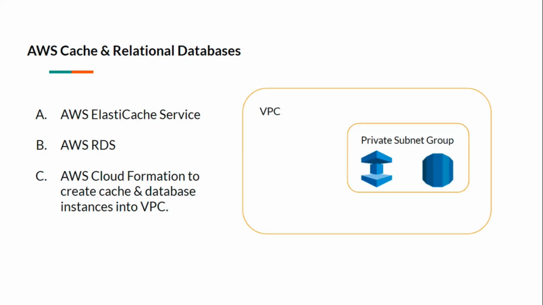Today we are going to talk about AWS Cache and relational databases. We will first talk about AWS Elastic Cache Service, and then we will look into AWS Relational Database Service, and at last we will learn how to launch AWS Elastic Cache cluster and relational databases into VPC into a private subnet group.